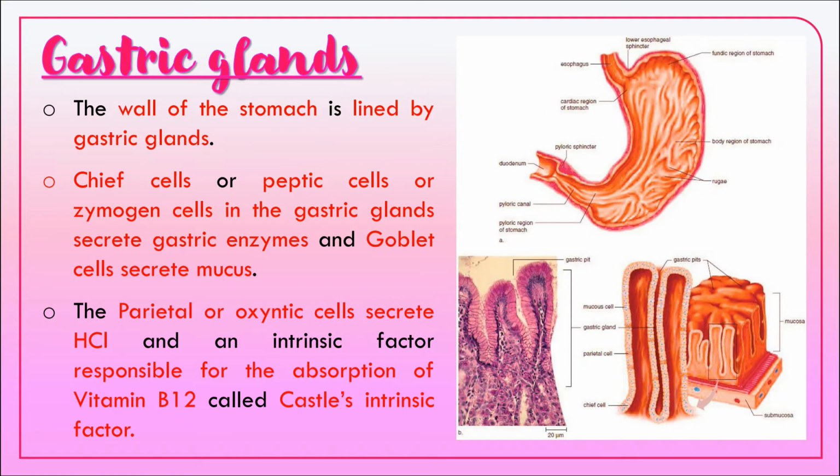The stomach wall is lined by the gastric glands. The chief cells or the peptic cells, otherwise called zymogen cells, secrete gastric enzymes, and the goblet cells secrete mucus. The parietal or the oxyntic cells secrete HCl. So three secretions, and an intrinsic factor responsible for the absorption of B12, called Castle's intrinsic factor, is present on the inner wall of the stomach.